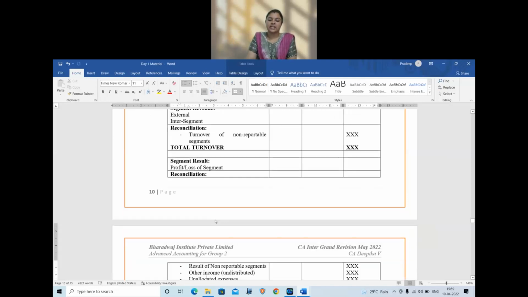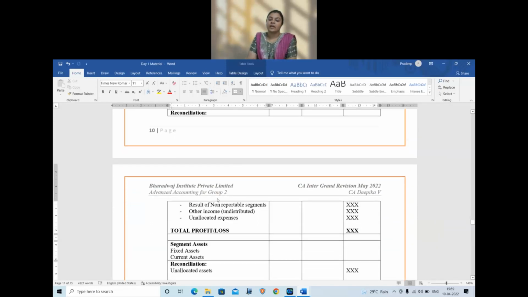Again, in the reconciliation we will show result, profit or loss for non-reportable segments, any other unallocated income and expenses, where certain items of income like interest received, dividend received, these are all items which cannot be segregated into segments. Interest income cannot be shown segment wise unless you are a financial company. We cannot show the interest or dividends etc. segment wise. So they should all come under unallocated income.